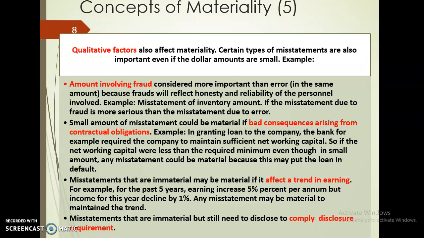For example, amount involving fraud. This is considered as more important than error. Okay, for the same amount, let's say if error is 1,000 as compared to this 1,000 is due to a fraud, then we consider that as more important because fraud reflects the honesty and reliability of the personnel involved in preparing the accounts.